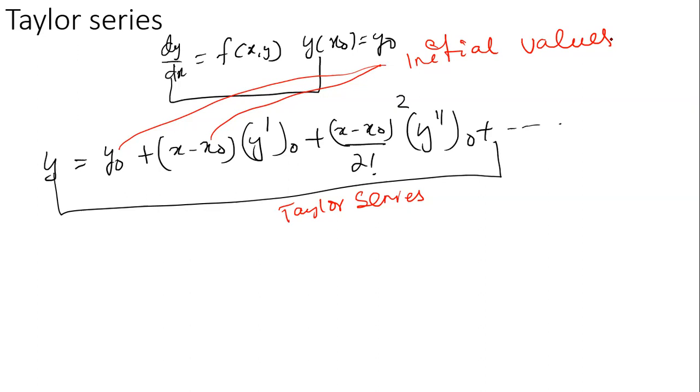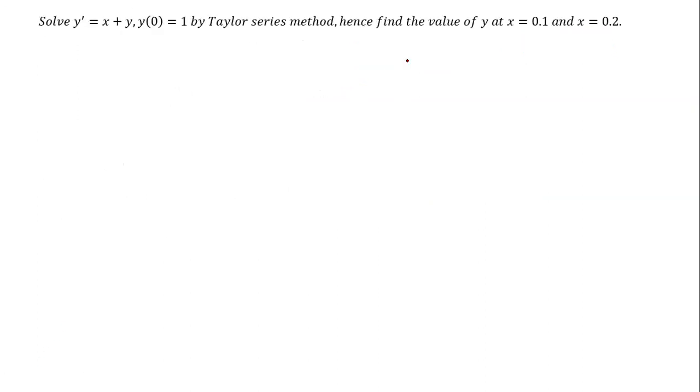Okay. So first of all, we discussed one example. Now we have to discuss one example here. Taylor series example. This is one example given to us. y dash is given here: y dash is equal to x plus y, and y(0) is equal to 1. By the Taylor series method, expand it and find the value of y when x is equal to 0.2 and 0.1. When x is equal to 0.2, what is the result? And when x is equal to 0.1, what is the result?